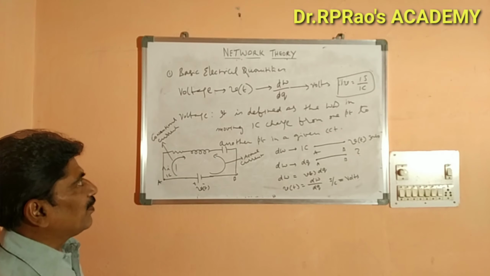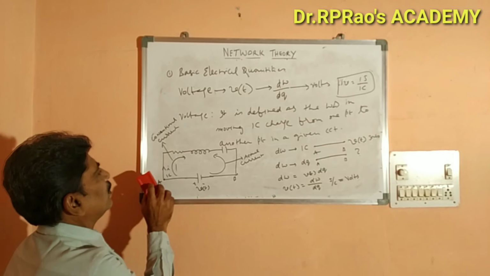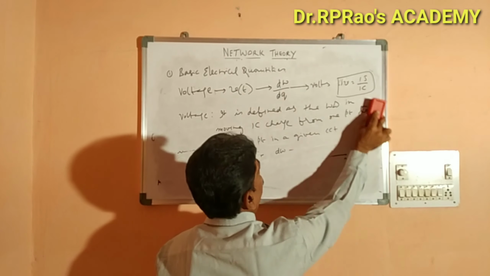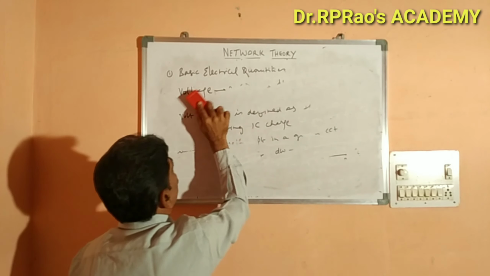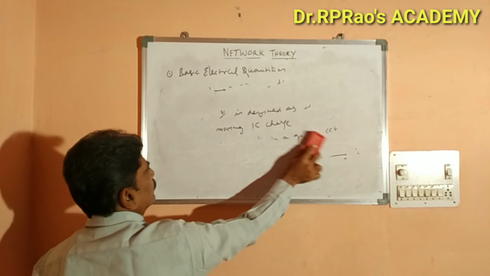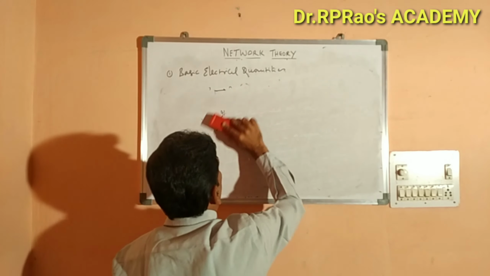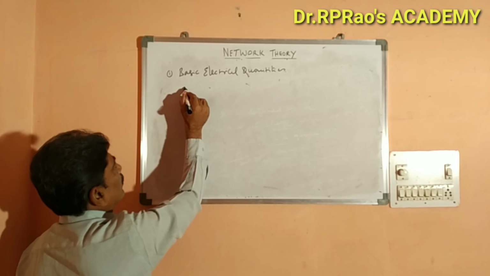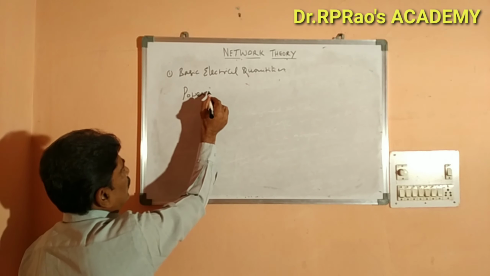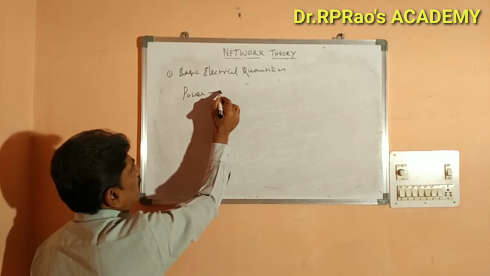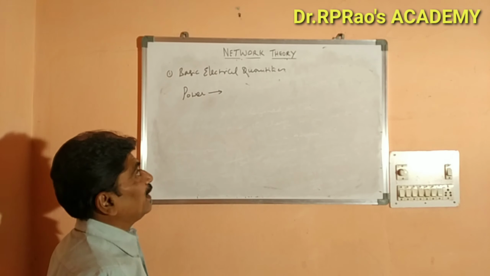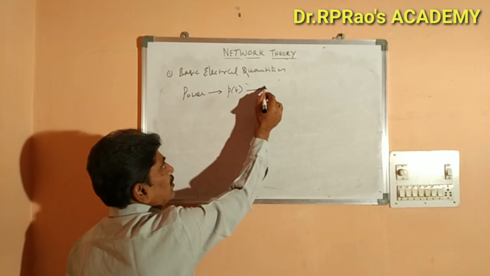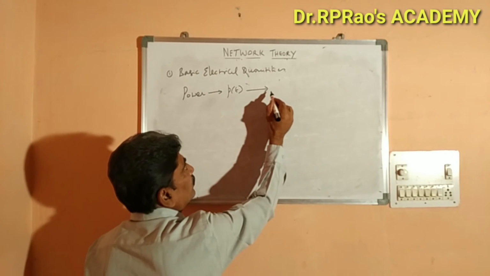Next we will see power. Power is given by the instantaneous value P of t, and it is measured in watts.